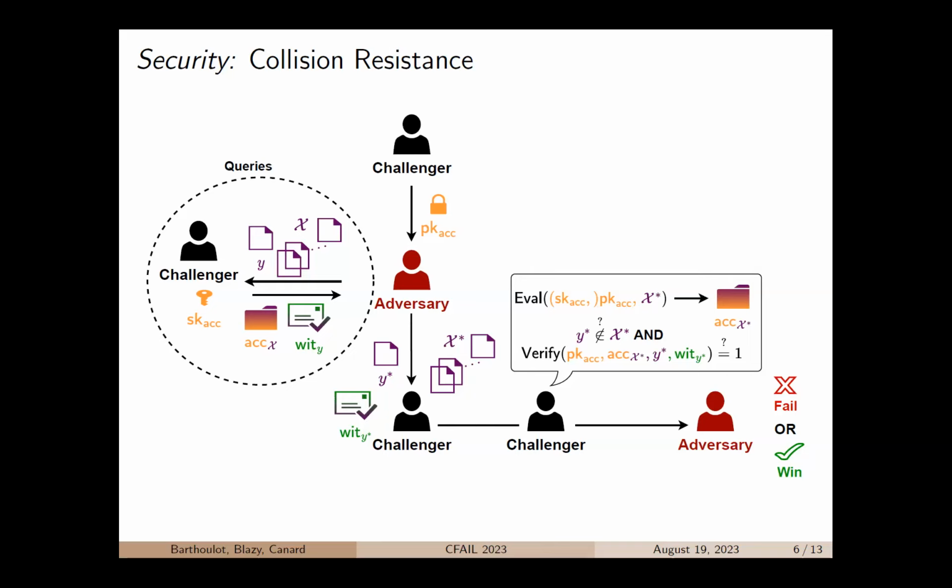We say that the adversary wins the game if Y star does not belong to X star, and the verify algorithm on input the accumulator of X star, computed honestly by the challenger, and Y star and its forged witness returns 1. If the verify algorithm returns 0, then we say that the adversary fails.